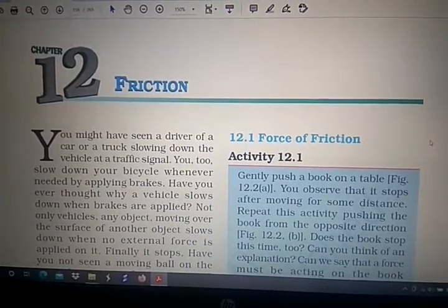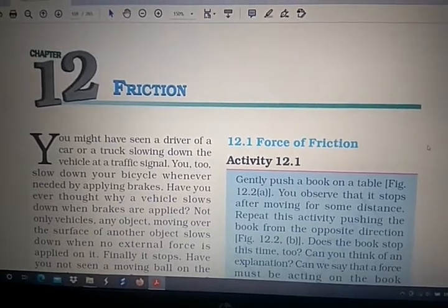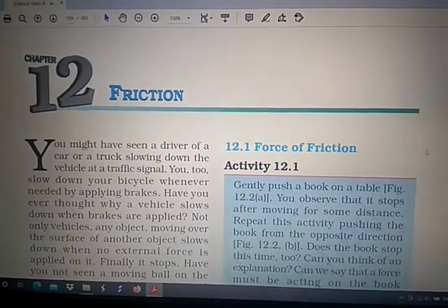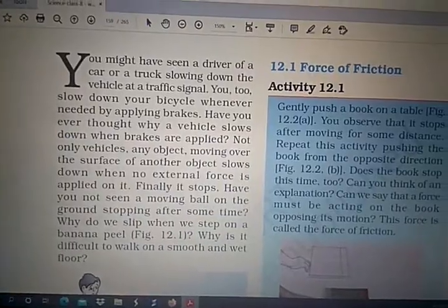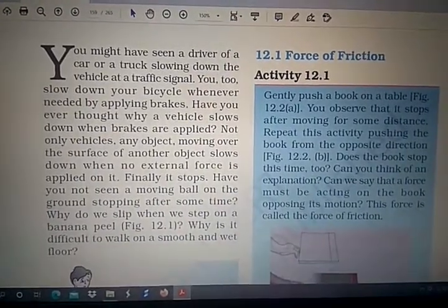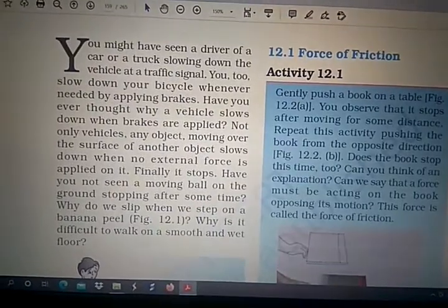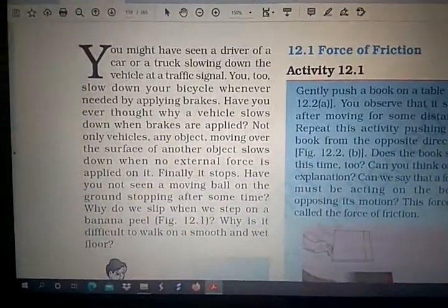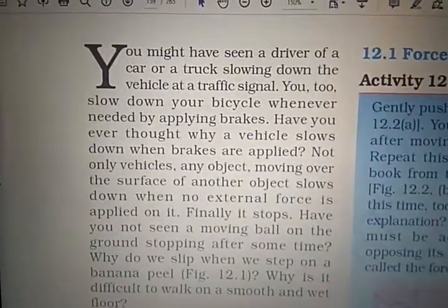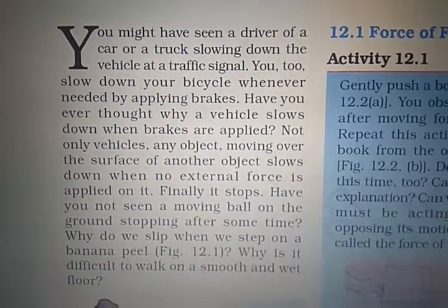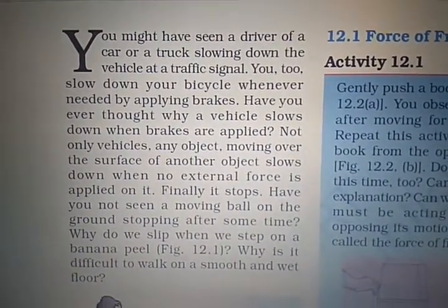Today's new chapter, chapter number 12, friction. I request all the students to please open the science textbooks to page number 145 and start the term friction.